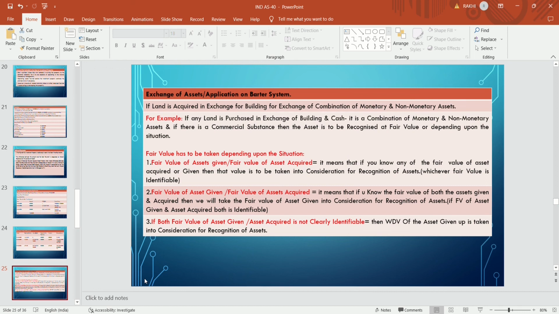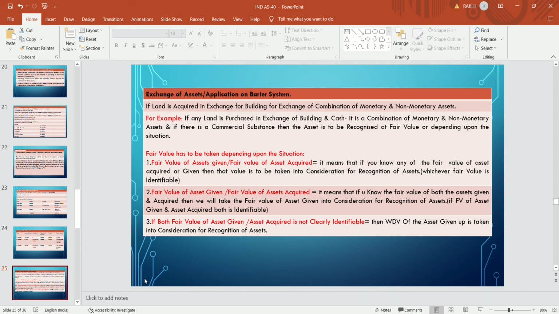This is to be explained by example. Suppose an entity purchases land in exchange of a building and also cash. The company has purchased land in exchange of a combination of monetary and non-monetary assets. If there is a commercial substance, then the asset is to be recognized at fair value, depending upon the situation.